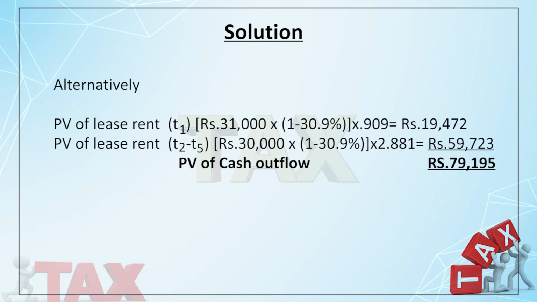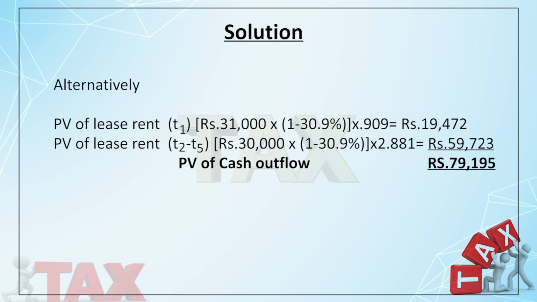I have shown an alternative, simple way which you can also use to calculate it. For the first year it is 31,000 multiplied by 1 minus 0.309, and for the others it is the annuity factor. So directly you can go for that, like what I did for interest, right? So you can also get it in simpler terms.